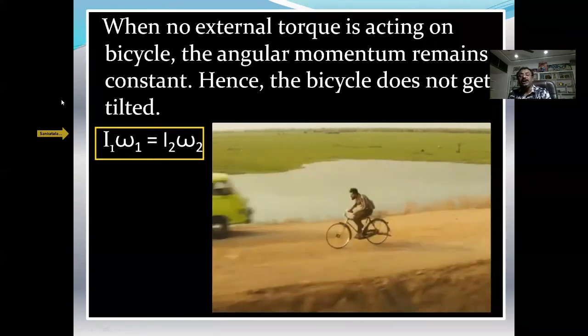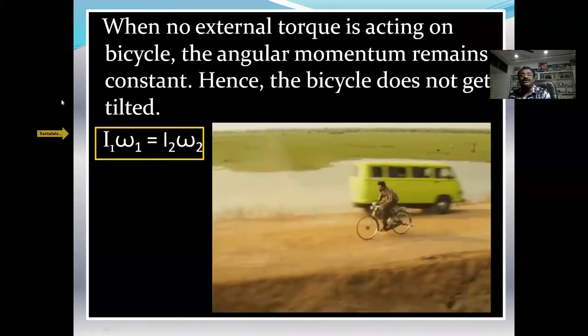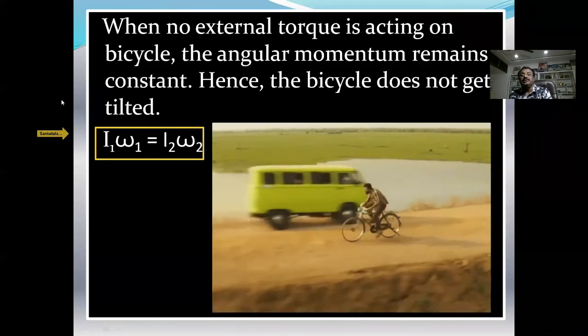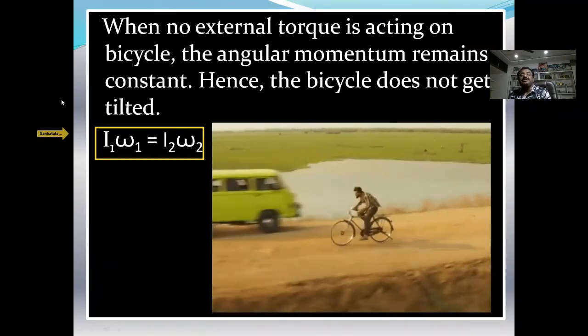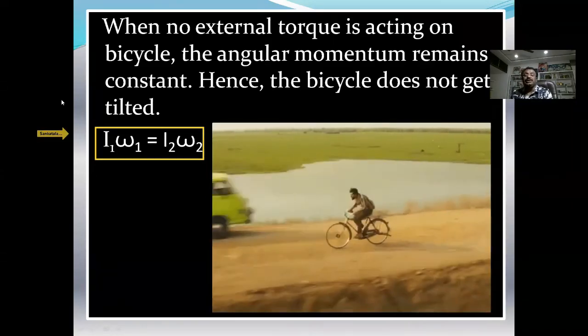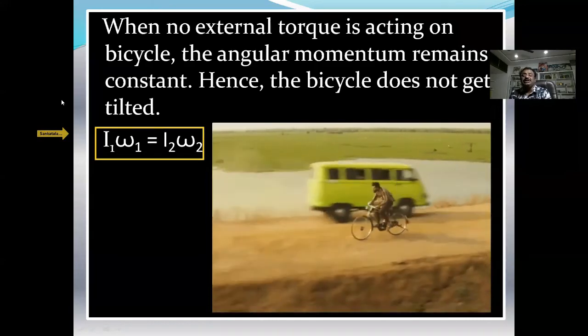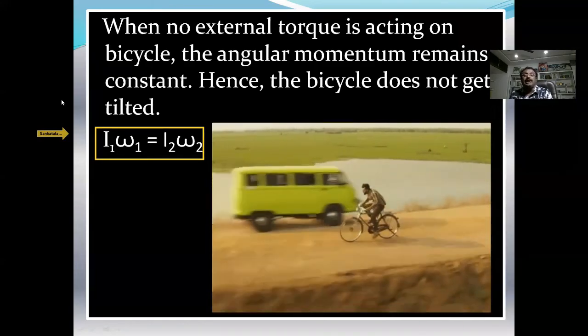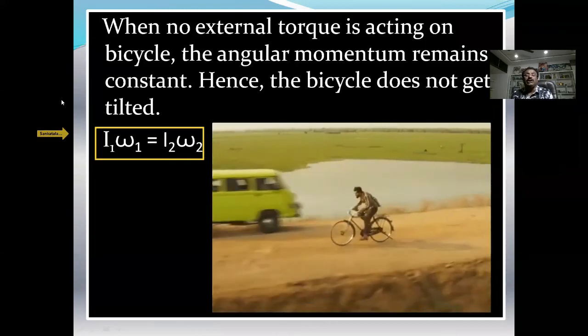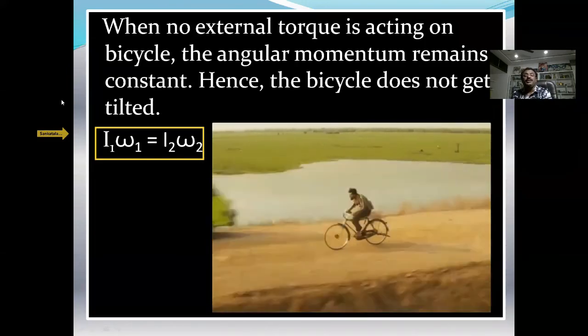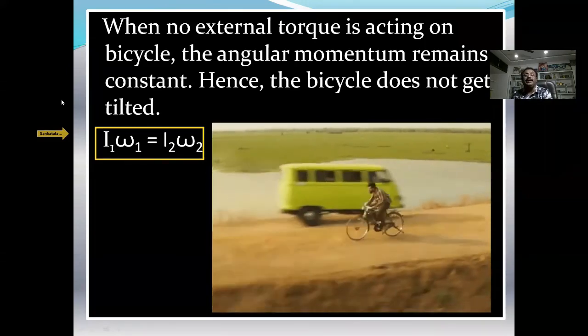While riding a bicycle, we are obeying the principle of conservation of angular momentum. That is why we can balance the weight of the bicycle while riding. If the bicycle is at rest, by sitting on it we cannot balance its weight because we are not obeying the principle of conservation of angular momentum.